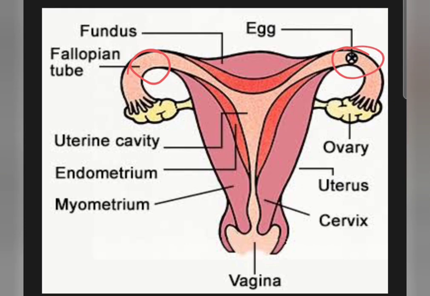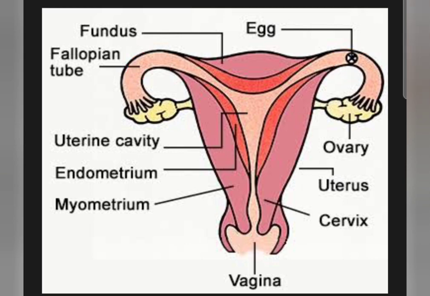Okay, now what happens after that? What happens if the sperm does not come and fertilize it? What happens if the sperm comes and fertilizes it? That is a completely separate topic, so we will talk about that later on. But another important function of the fallopian tube is that if sperm comes and fertilizes the ovum, then the exact site of fertilization of the egg is the fallopian tube.